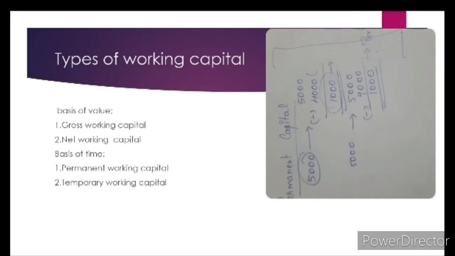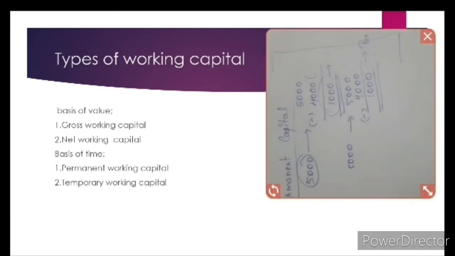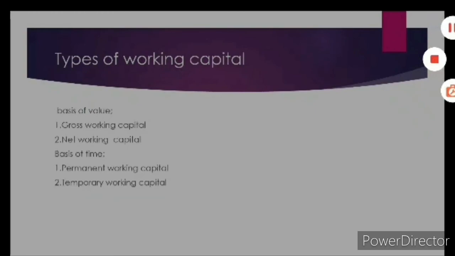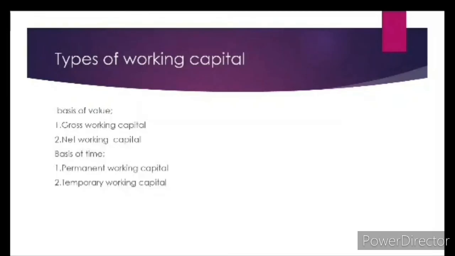Normally that much amount will always be there. It is advisable to finance such working capital out of long-term sources of finance. It is working capital needed throughout the year and from one year to another. So normally that much is the permanent working capital.